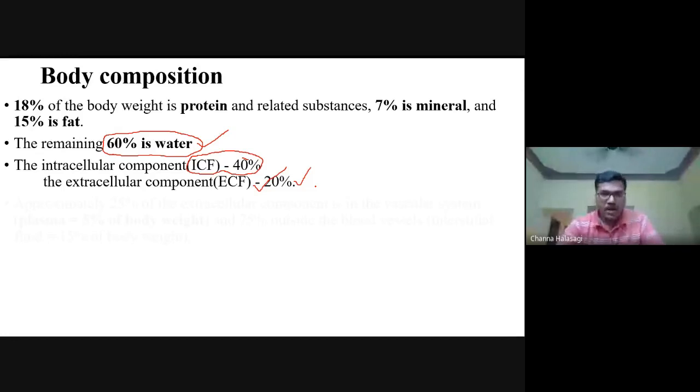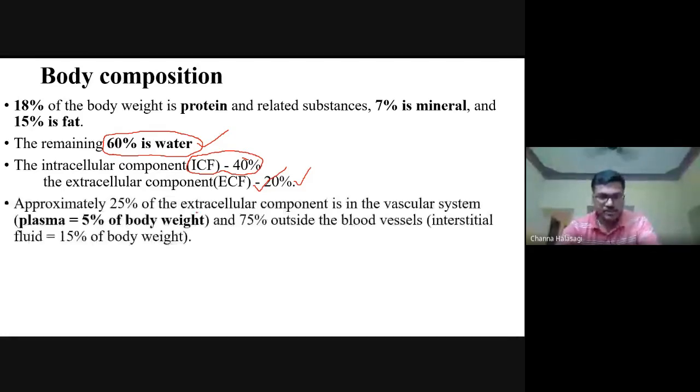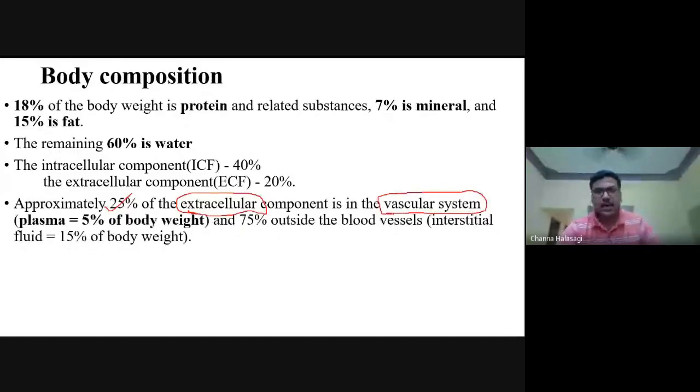Now coming to the extracellular component. Of the 20% in the extracellular component, 25% of the ECF compartment is the vascular system. 25% of the ECF compartment is present in the vascular system.